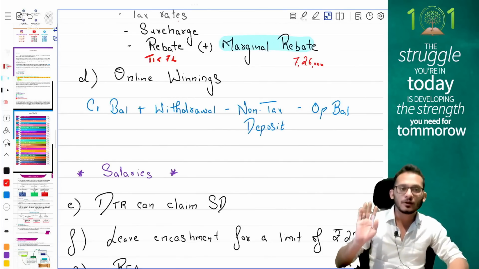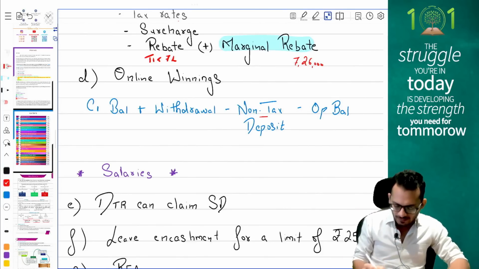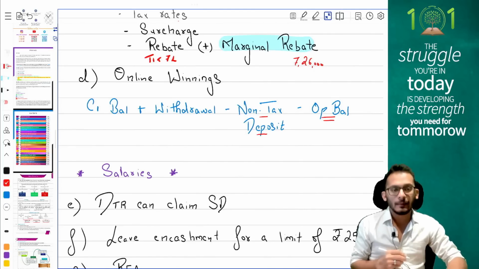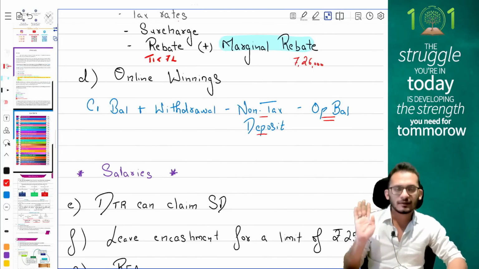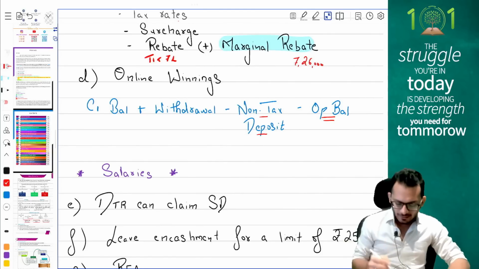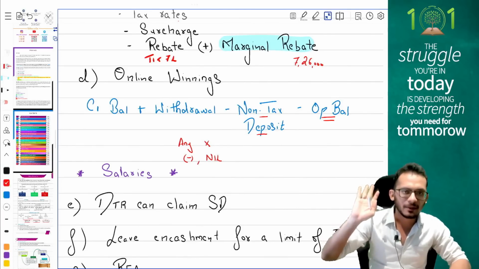What is it? It is closing balance plus withdrawals minus non-taxable deposit minus opening balance. Once again, people, closing balance plus withdrawal minus non-taxable deposit minus opening balance. You cannot claim any other expenses. No other expenses will be allowed as deduction, and if the number becomes negative, assume the number is nil. You cannot take that number itself into consideration.